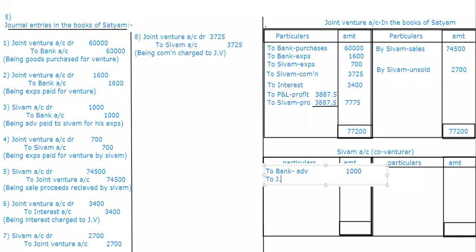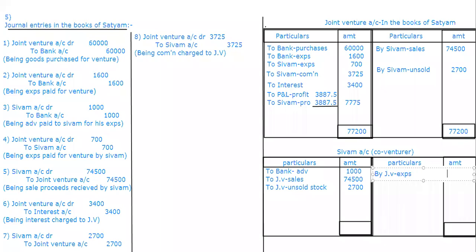Then to joint venture sales, 74,500. Then to joint venture unsold stock, which is 2,700. Now all the things I've taken. Now Shivam is on the debit side. He will come down to the credit side from the venture. So by joint venture, first is expenses, which is 700.